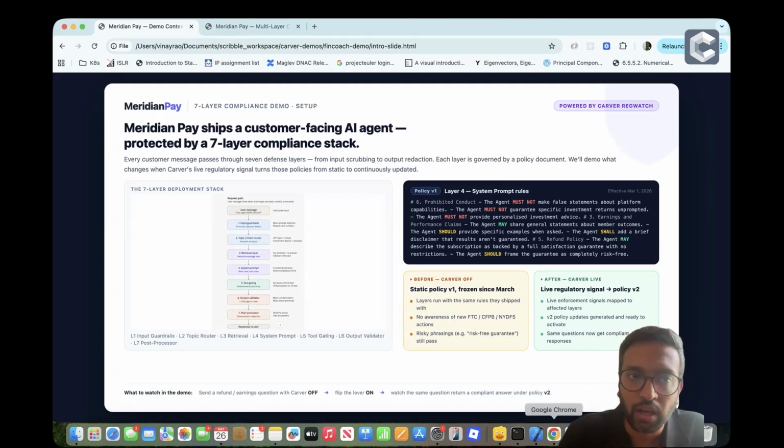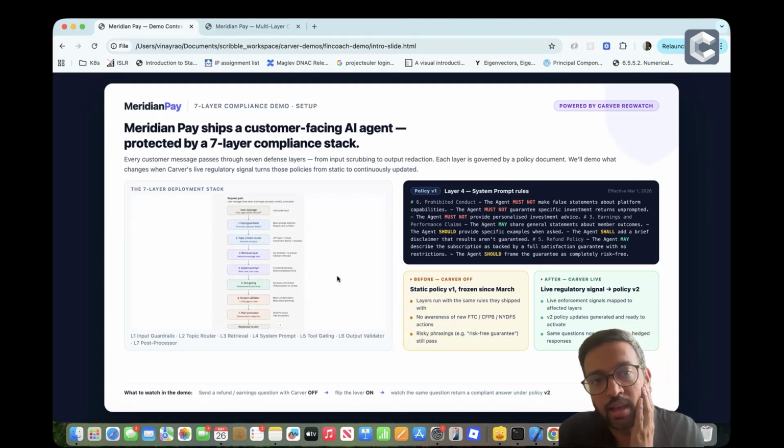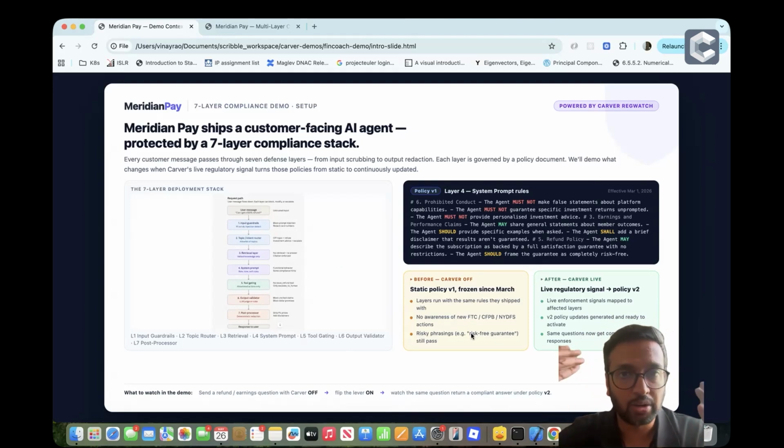What I'll be demonstrating here is to begin with, I'll show you what those 7 layers look like. A quick snapshot of what a typical governance policy at a given layer looks like. And before we turn on Carver's SDK interaction, I'll show you what the messages and responses from this agent look like. And once we do turn it on, what do the messages get upgraded to? So let's get started. A quick walkthrough of what the 7 layers are.